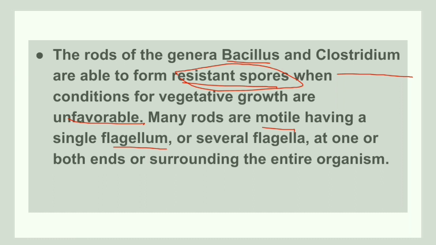In some species they have a single flagellum, in some they have one at each end, in some species they have flagella all over the body. So flagella is a characteristic of some rods, and with these flagella they are able to move.